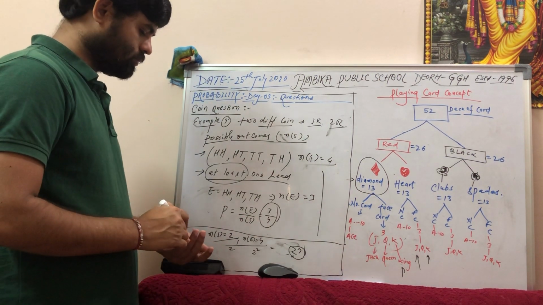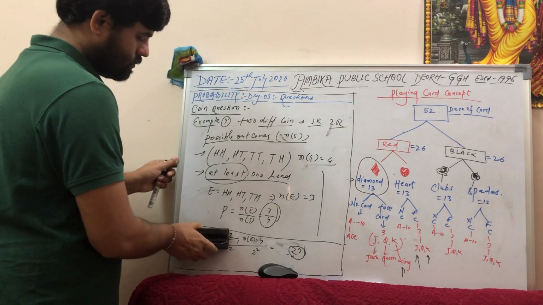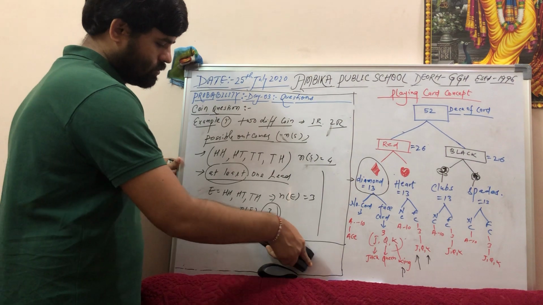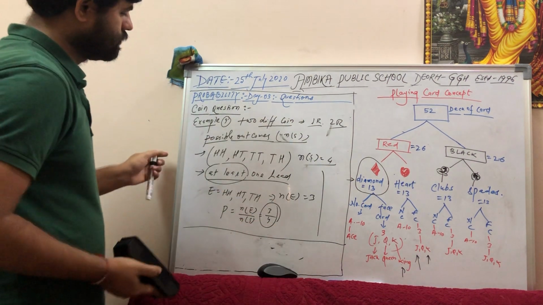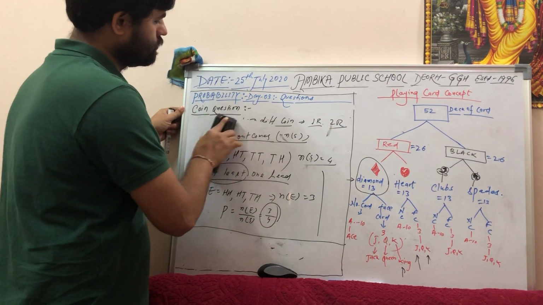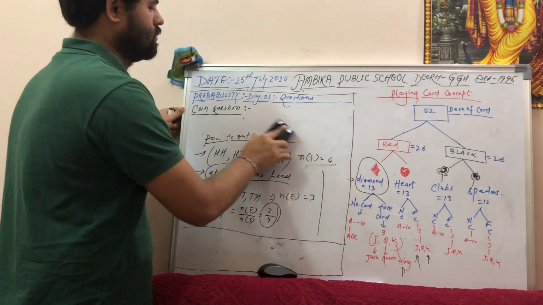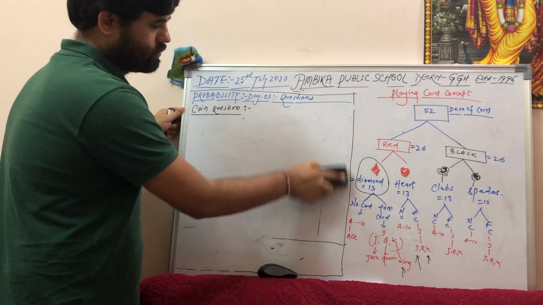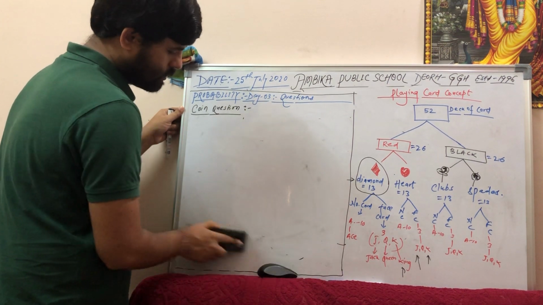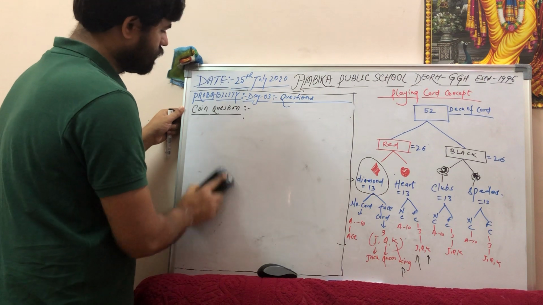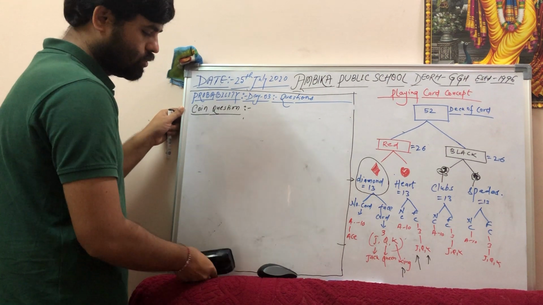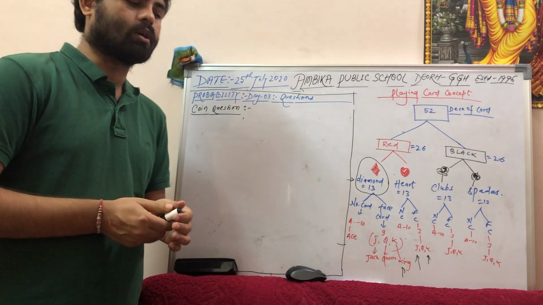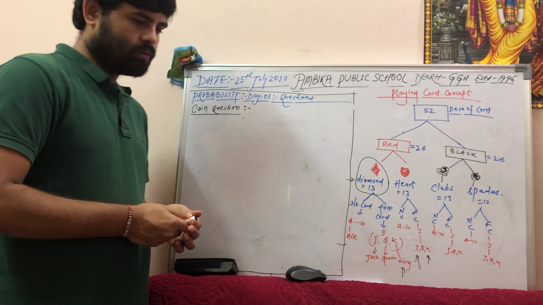You can write it down, fine. So you can see that I have solved a question for one coin and a question for two coins. You can get a maximum of two coin questions. You will not get three coin questions in your class. Okay. Let me solve another question.